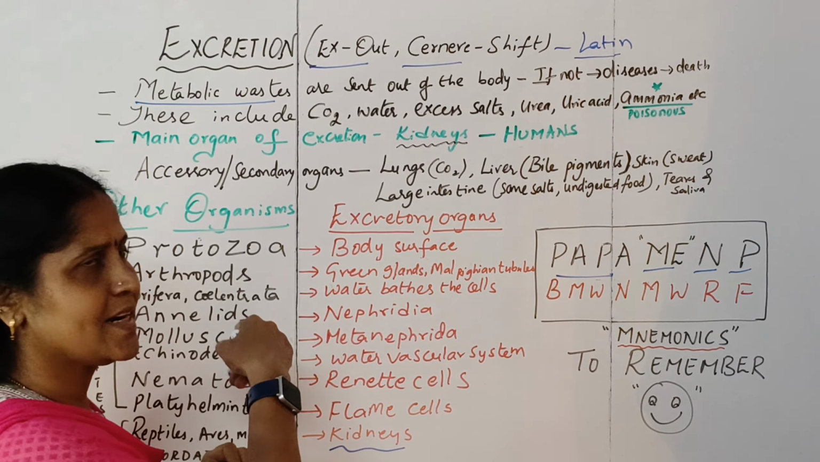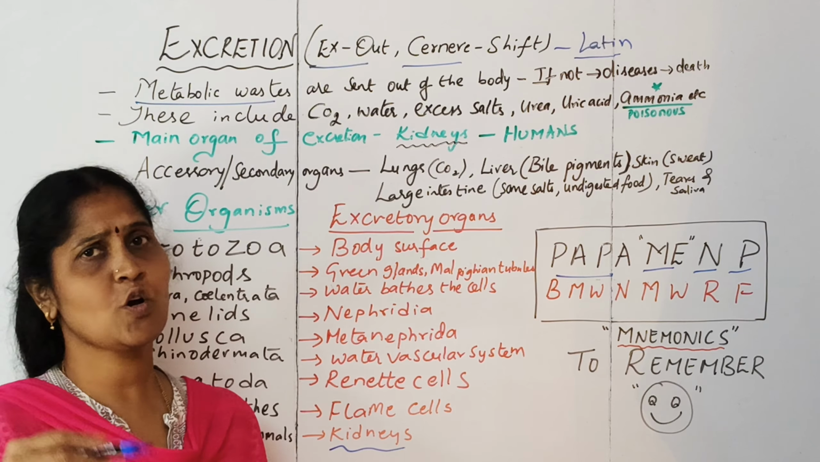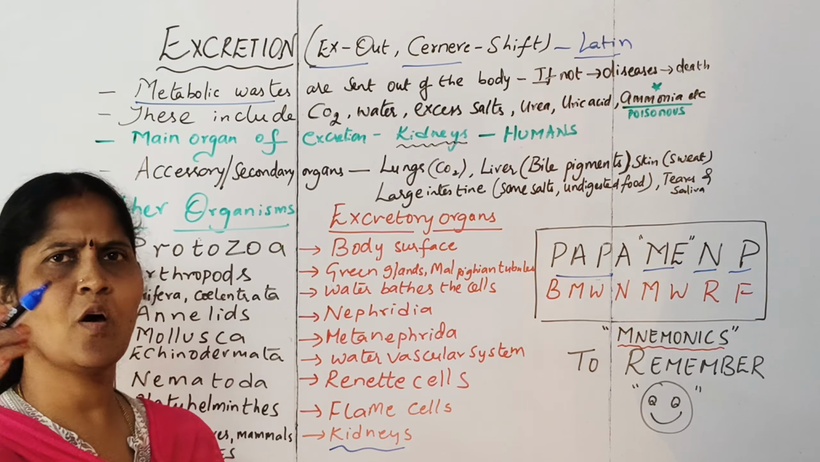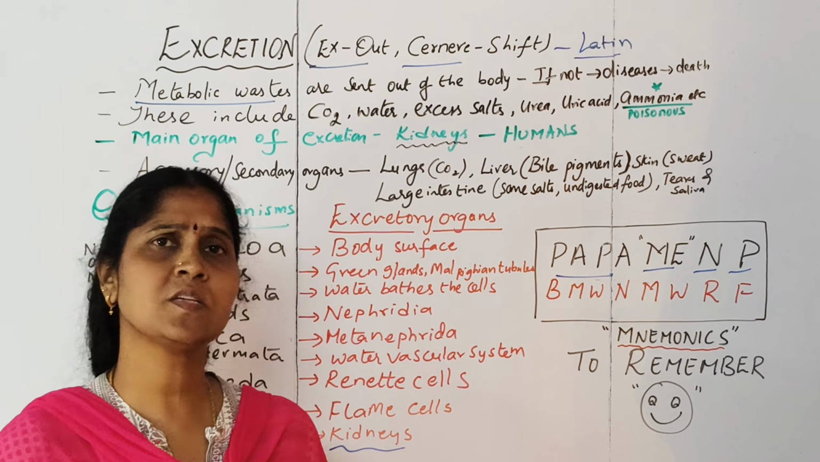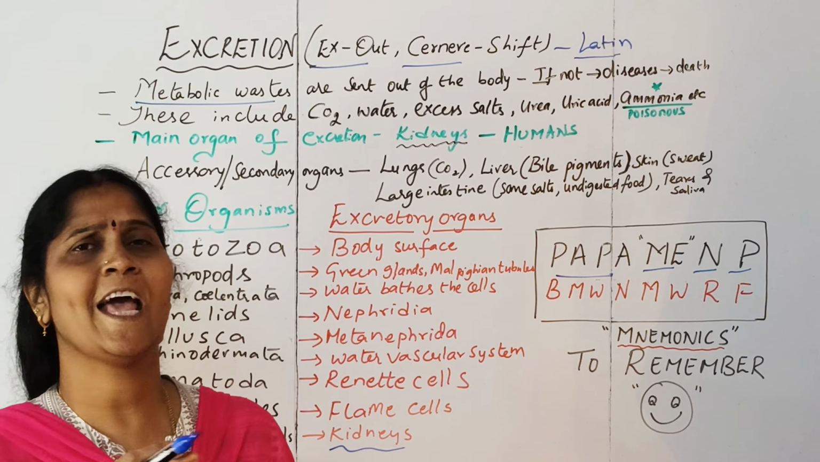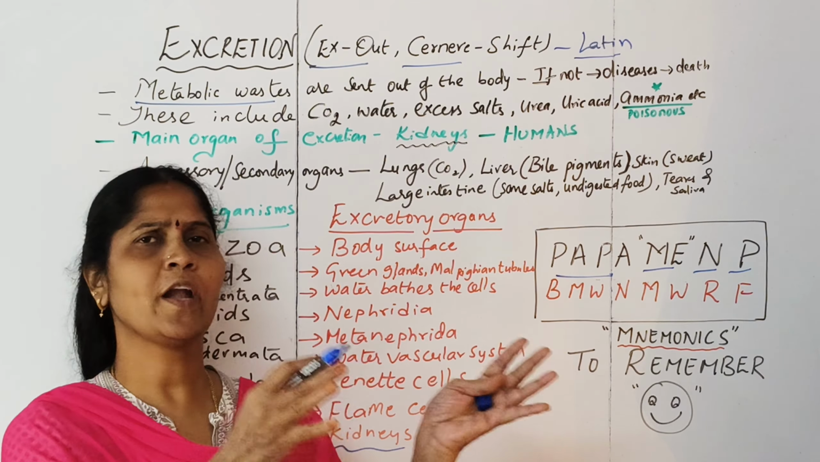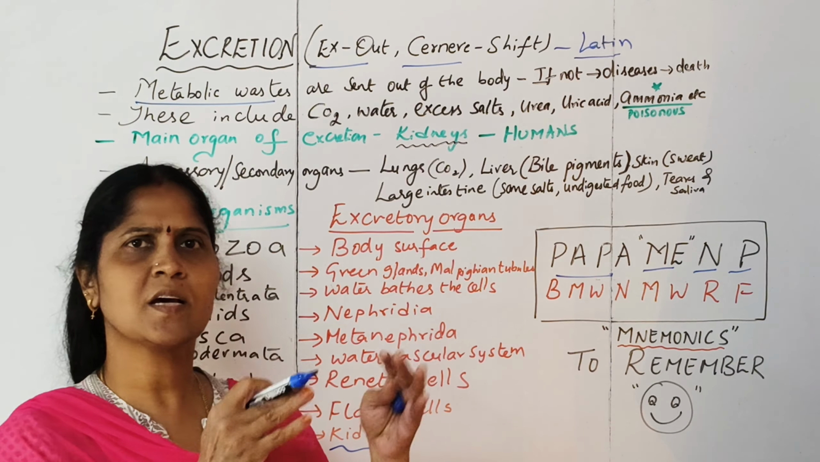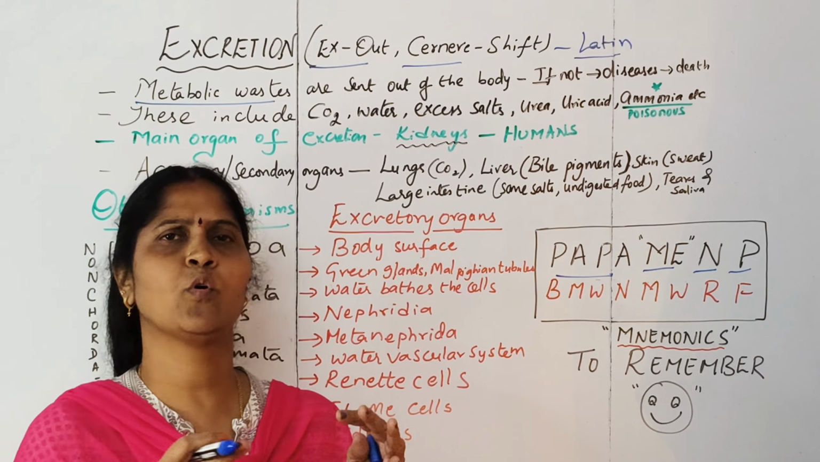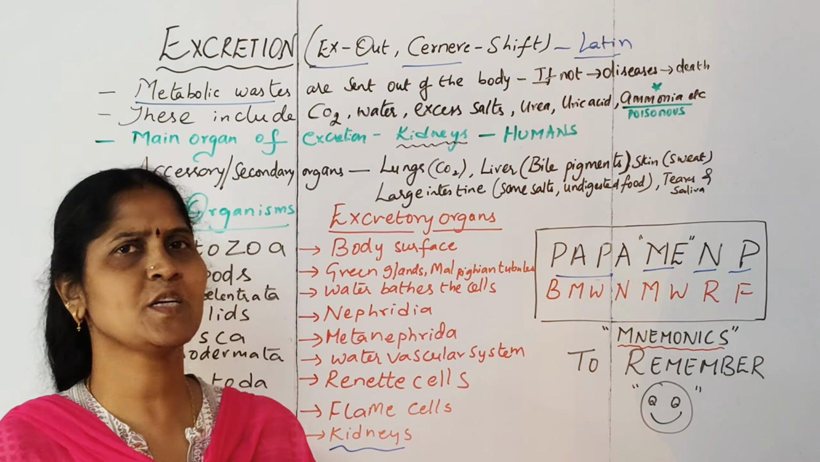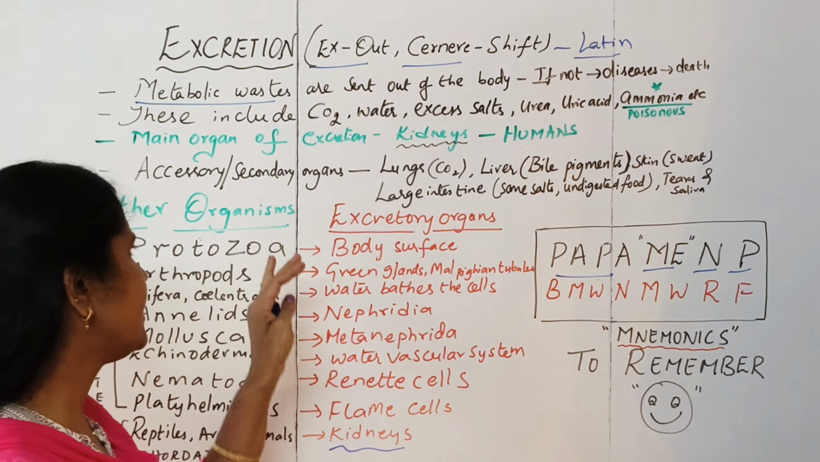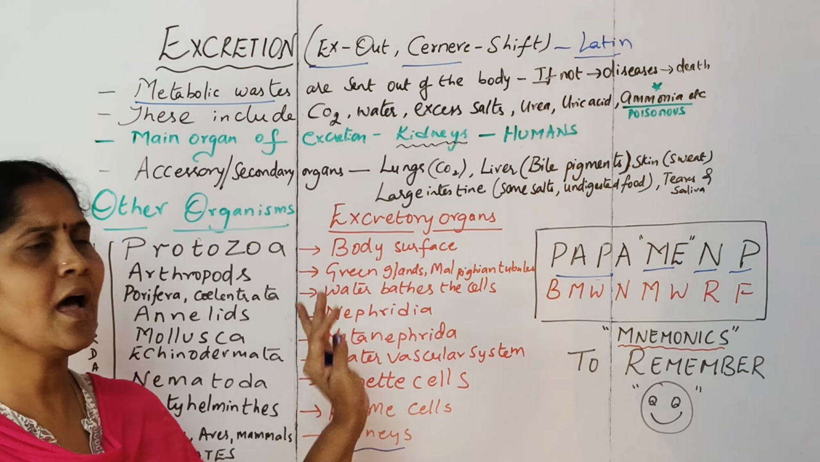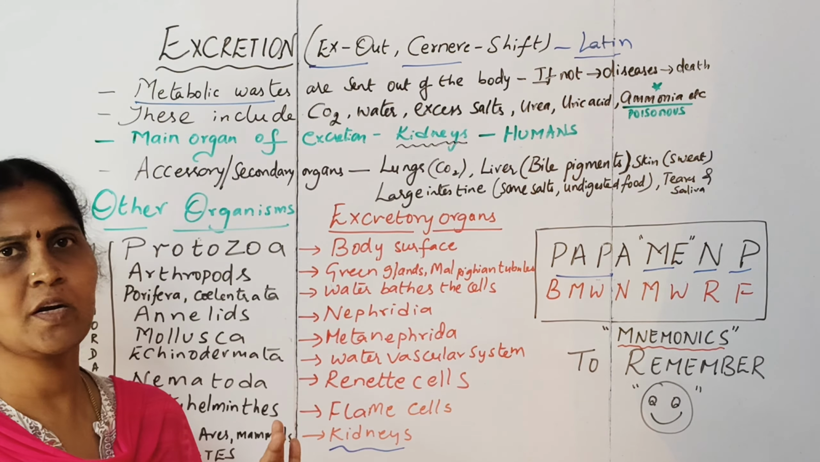Next, let us see the types of excretory organs in different organisms. Do all organisms have the same type of excretory organs? No, because living organisms, particularly animals, are categorized into chordates and non-chordates. Chordates are those organisms which have a backbone or a notochord, and non-chordates do not have a notochord or backbone. Let us first see the primitive category, the non-chordates and the different phyla. What are the excretory organs? Let us try to see.